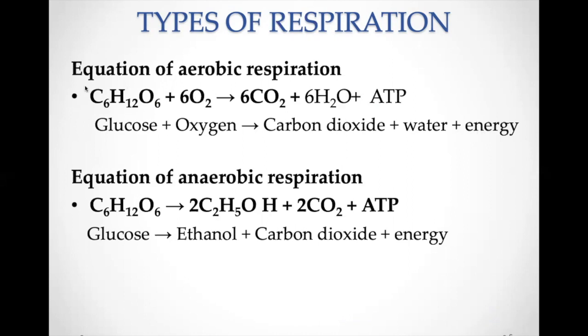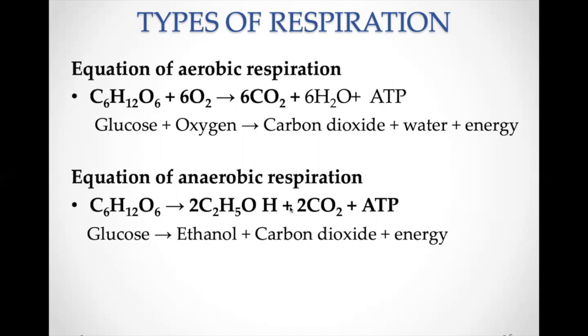The 6-carbon compound breaks down into a 1-carbon compound, that is carbon dioxide. ATP is formed. How many ATP are formed? Here 38 ATP molecules are formed. That means a large amount of energy can be liberated during this process.